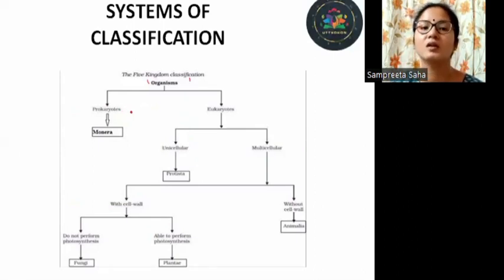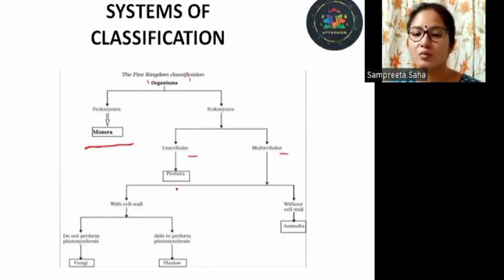So the prokaryotic organisms were placed under the group Monera, and the rest were all eukaryotes. Now you have to further differentiate eukaryotes on the basis of other characters. So which character was considered? Cell nature, whether it's unicellular or multicellular. So the unicellular ones were placed under the Protista, and the multicellular ones were placed under the Animalia.